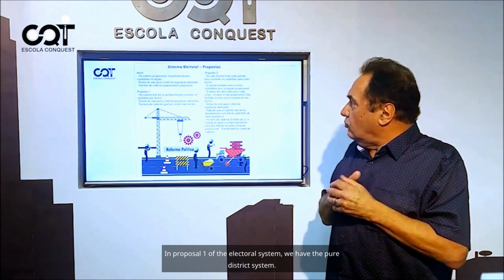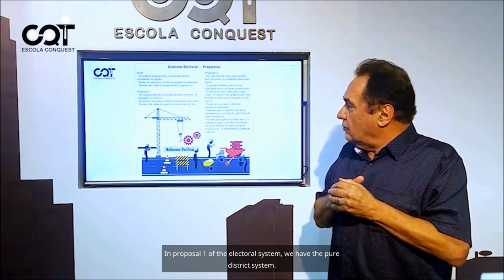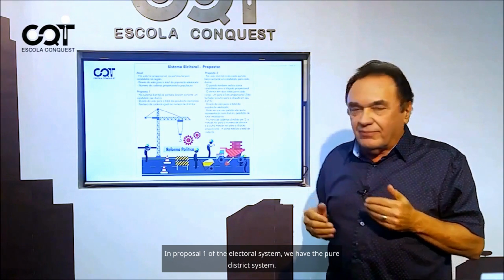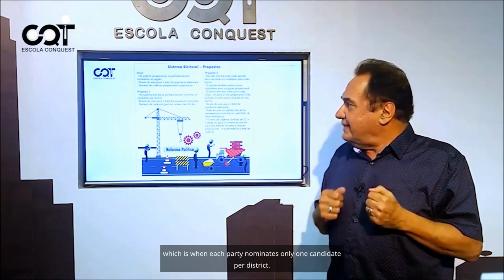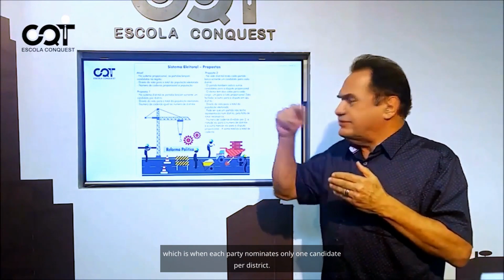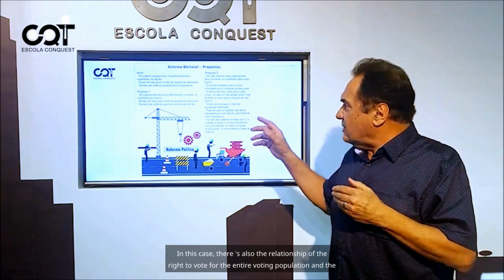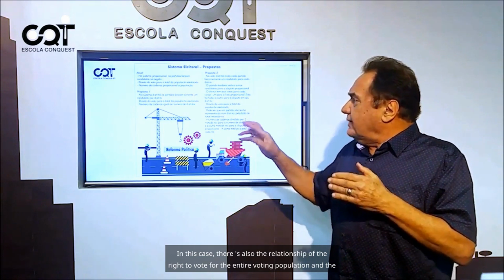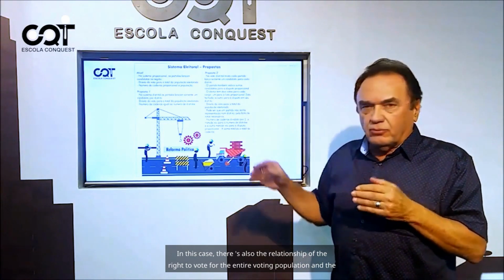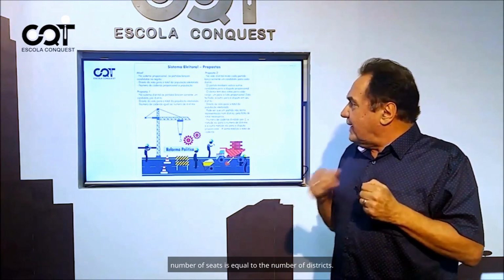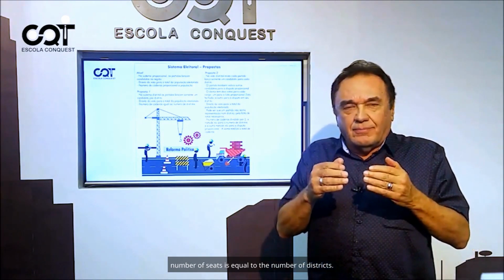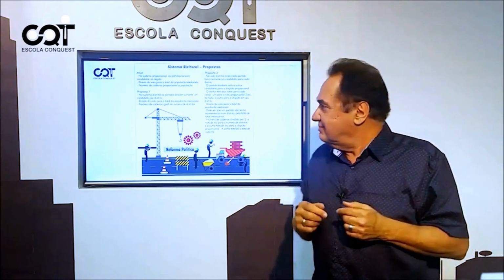In Proposal 1 of the electoral system, we have the pure district system, which is when each party nominates only one candidate per district. In this case, there's also the relationship of the right to vote for the entire voting population, and the number of seats is equal to the number of districts.